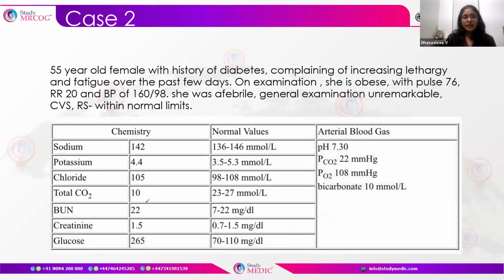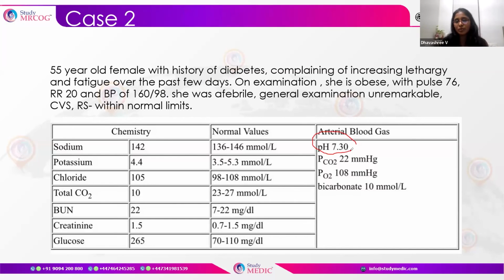So coming to the second case, this is a 55-year-old female with a history of diabetes complaining of increased lethargy and fatigue over the past few days. She is obese, pulse is 76, her respiratory rate is 20, and BP is 160 over 98. She was febrile and her other examination was unremarkable. So the first thing that we look at is the pH.